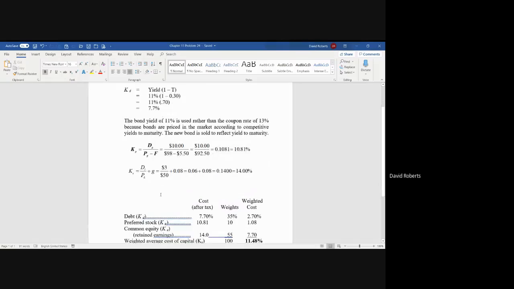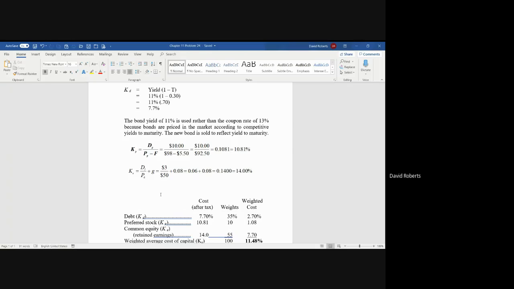Now, preferred shares are going to pay a dividend of $10. They're going to be issued for $98, but there will be a flotation cost, which you can consider a commission to the broker or the brokerage company to sell the shares for you. So the company will not get $98.